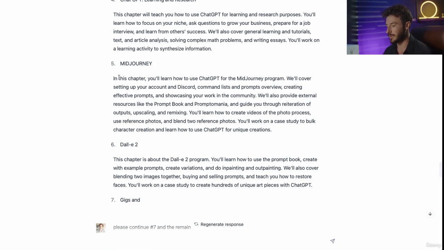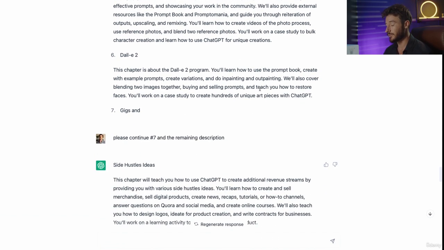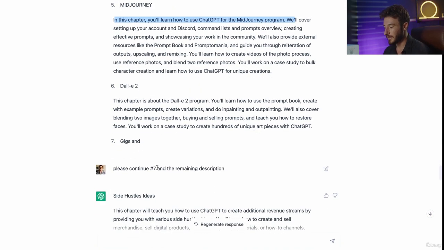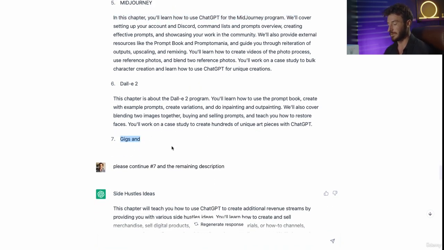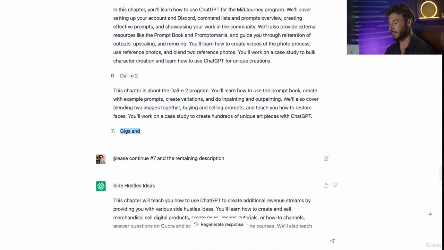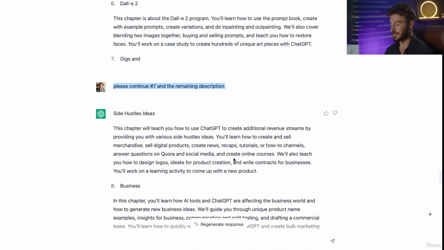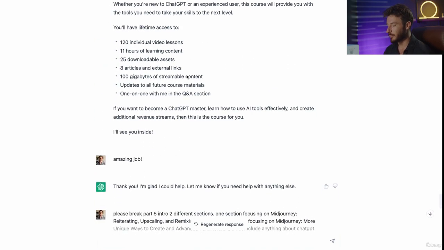I will say that there were a few mistakes. For this Midjourney section, it said, in this chapter, you'll learn how to use ChatGPT for the Midjourney program. There was a decent amount of editing that I had to do to get this complete and ready for it to go live. The other thing is it stopped at 7 because I believe it hit its limit on how much text it can output in one prompt. So I simply said, please continue number 7 and the remaining descriptions. And it went ahead and did that perfectly.